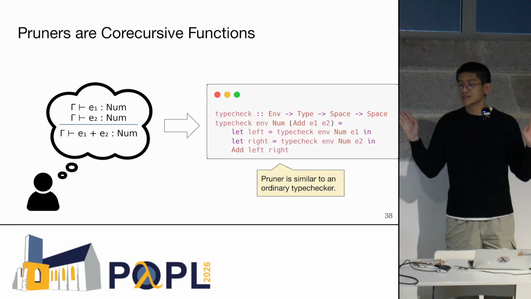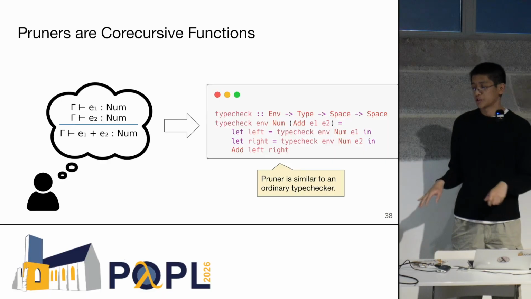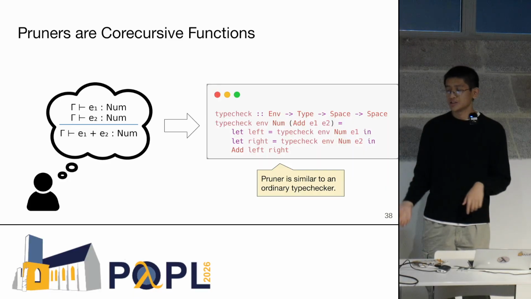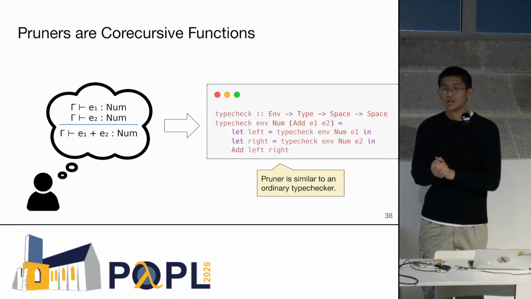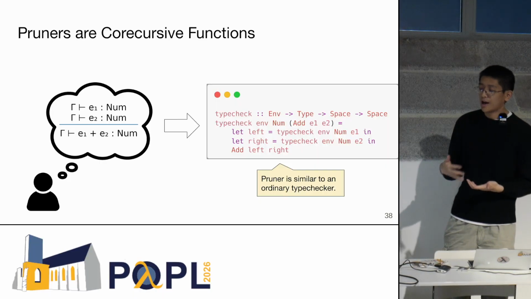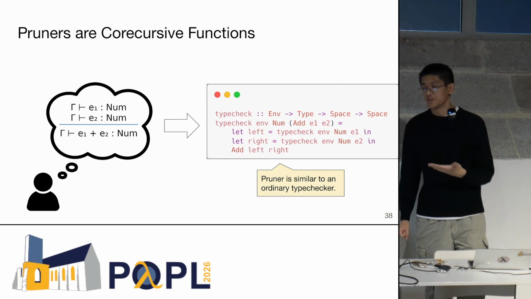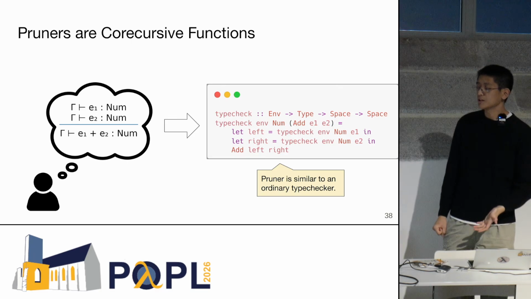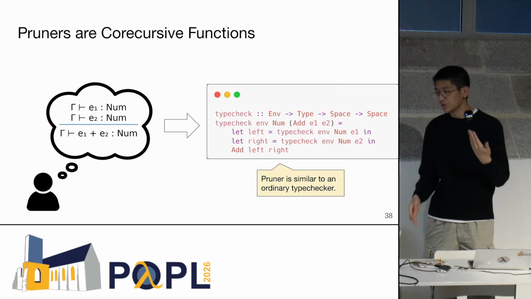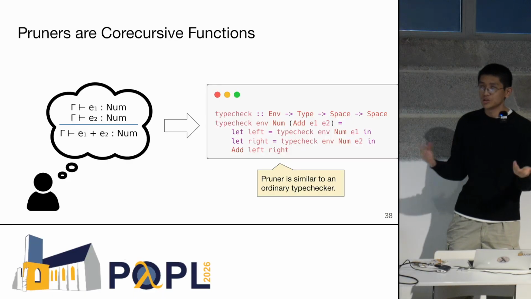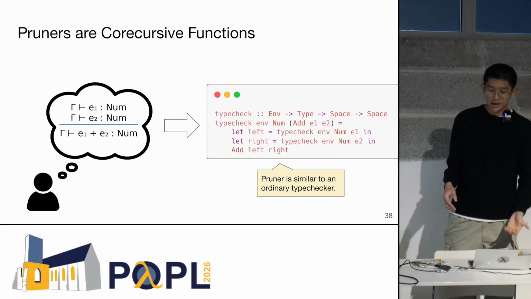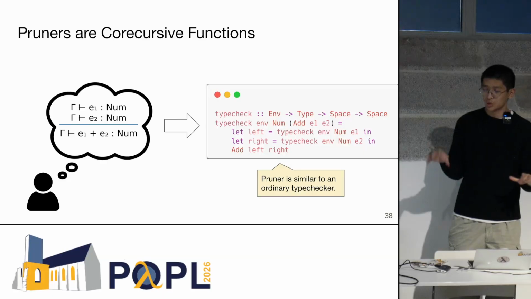And so the idea is that this is going to give us a great abstraction for implementing our pruners. If Alice has this simple typing rule in mind, there's a natural formulation using our framework of how we write the pruners. Because these spaces of programs are elements of a co-inductive type, the pruners are dually going to be co-recursive functions which act on these infinite spaces. And the nice thing is that this is abstracted away from the programmer.